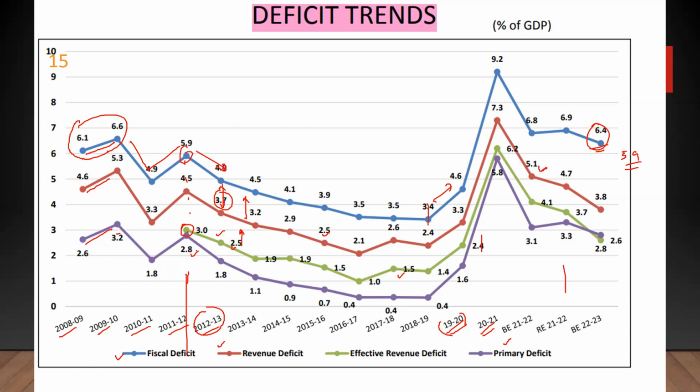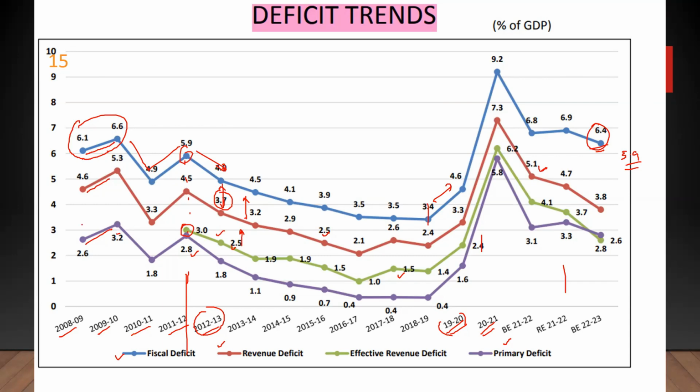The FRBM, the Fiscal Responsibility and Budget Management Act, would say to bring down your deficits to 3%. That's it, period. The fiscal deficit to 3% and your revenue deficit to 0%. That's it, period. And why did it go up later? That is another query that you should be clear with.